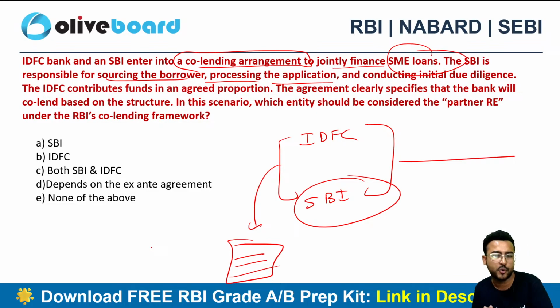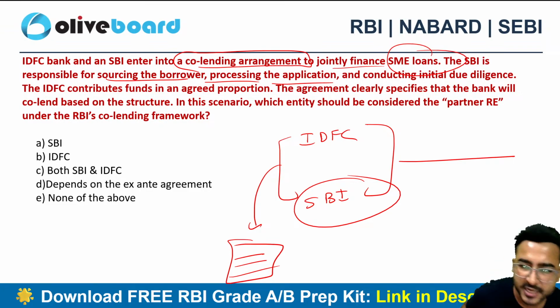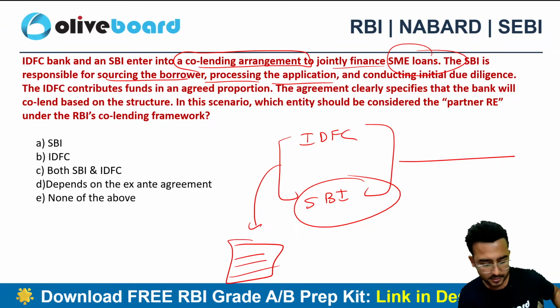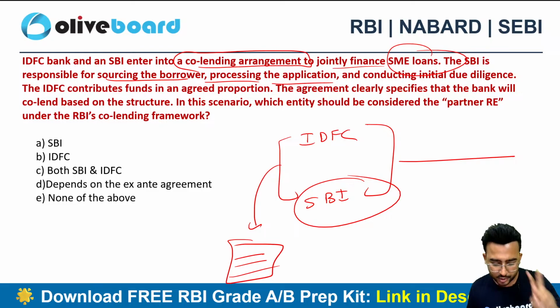Obviously, they are part of the co-lending arrangement, right? The agreement clearly specified that the bank will co-lend based on the structure. In this scenario, which entity will be considered as the partner RE? Because there are two REs, two regulated entities. One will be the partner RE and the other will be the originating RE.